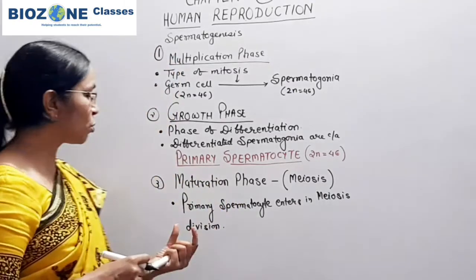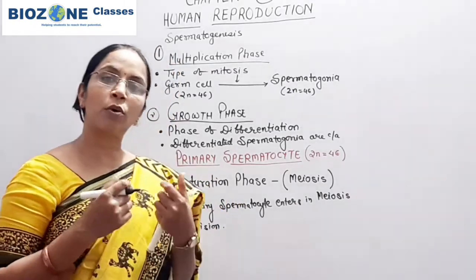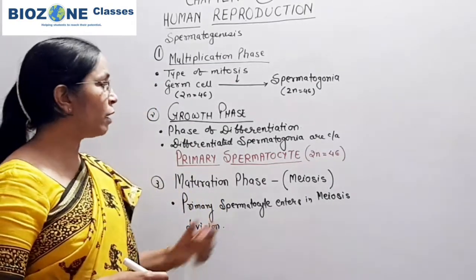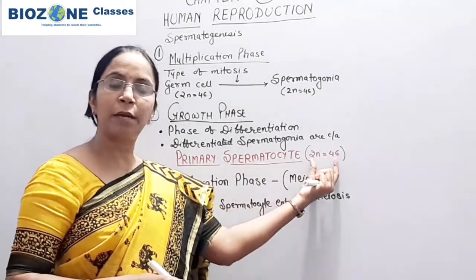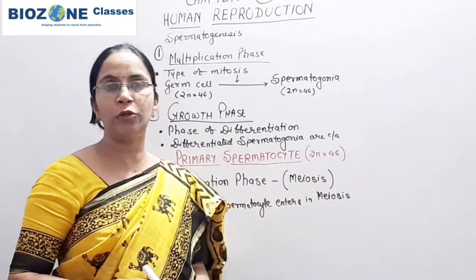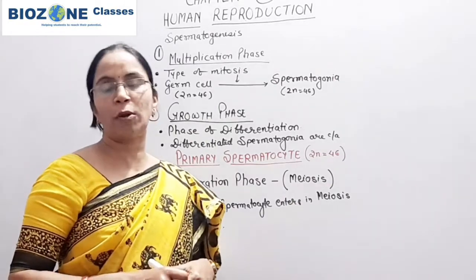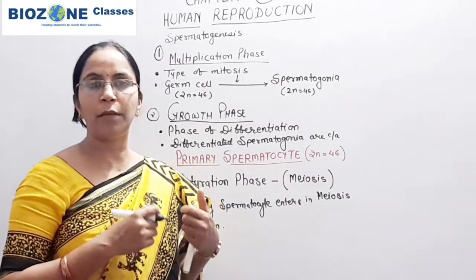When meiosis 1 is completed, the reduction division is completed, and because of that this diploid primary spermatocyte is divided into two haploid cells, and then both the haploid cells undergo meiosis 2.